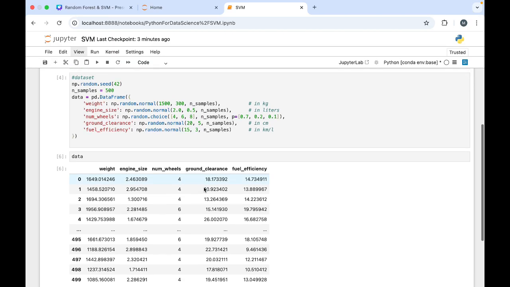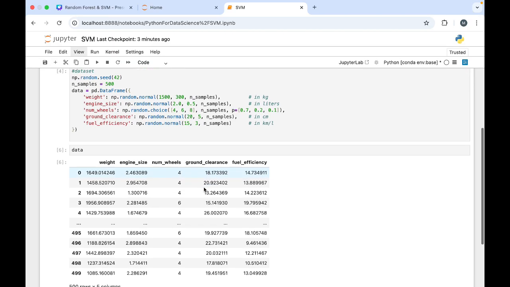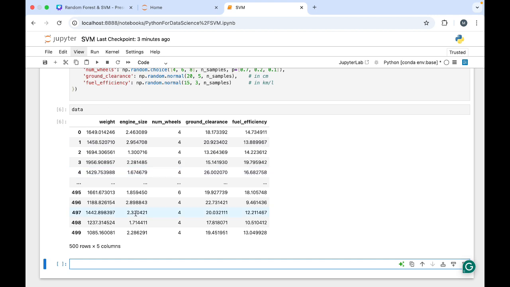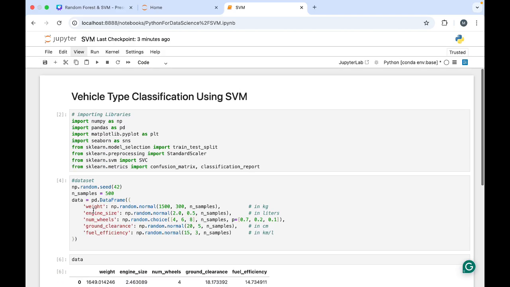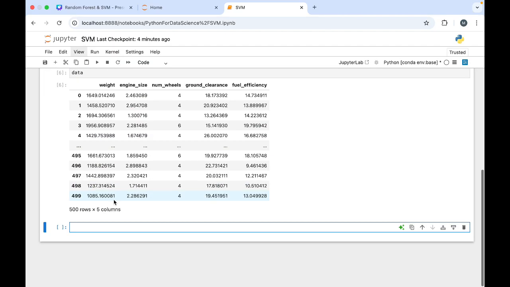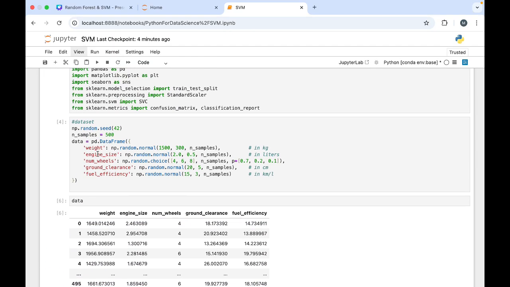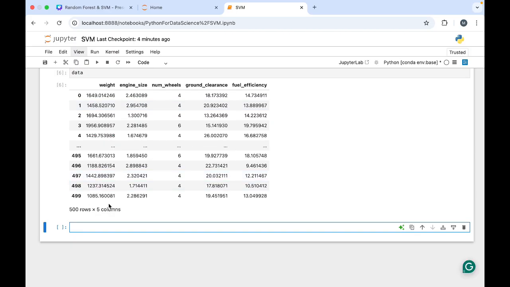If there is anything, you can tell me. Next, you can see this data, all the values are random. We wanted 500 rows, as we mentioned samples 500, and 5 columns. So this thing is clear.